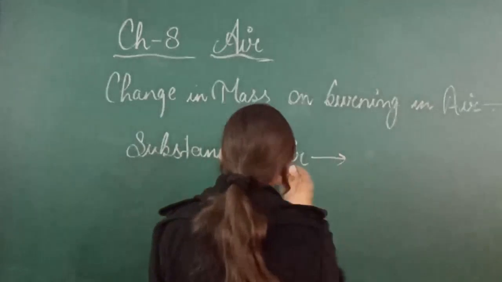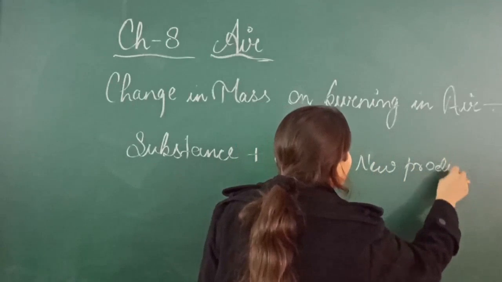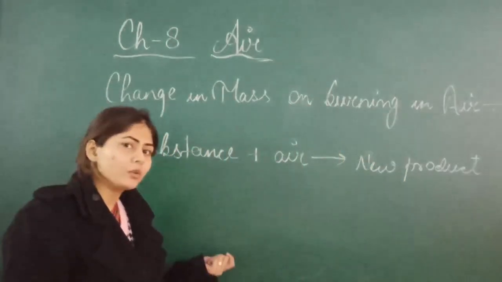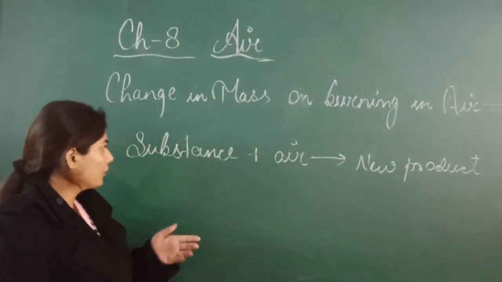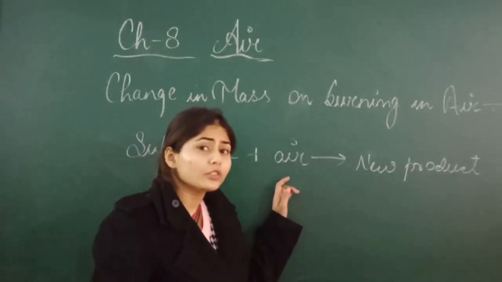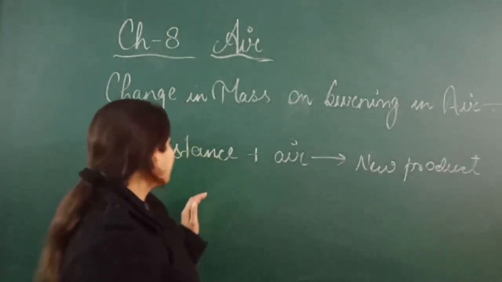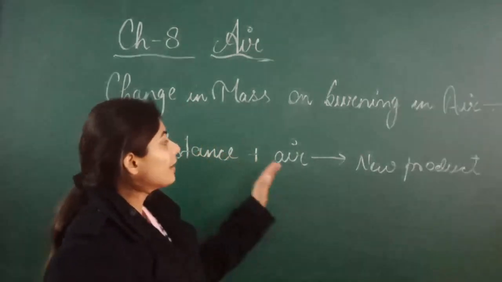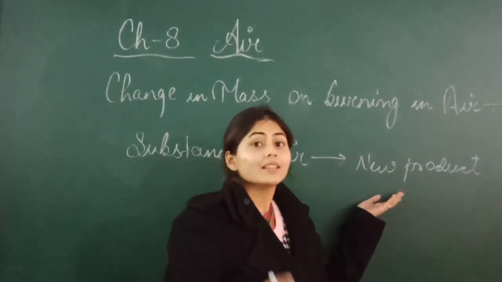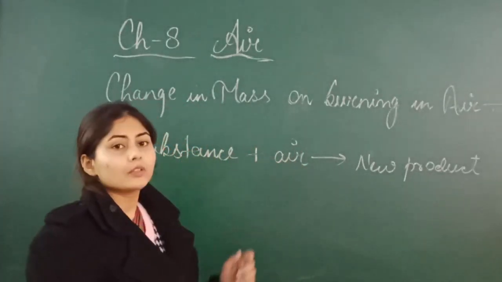So a new product will form. For example, if you are burning coal, wood, or a pencil, in the presence of air, and in air oxygen is present, and without oxygen burning is not possible, as I told you. So if you are burning any substance in the air or in the oxygen, then the new substance you get will have a mass increased from the earlier mass of that substance.